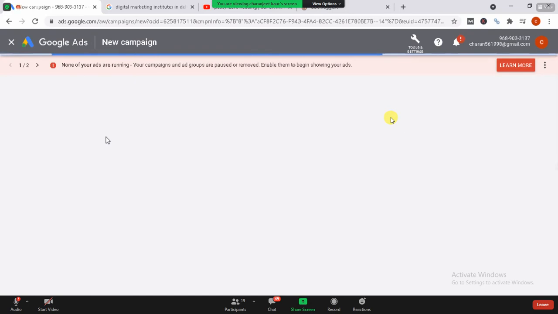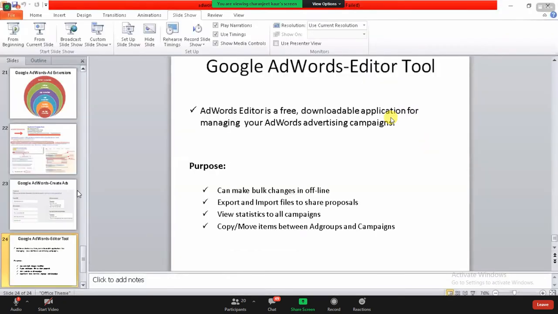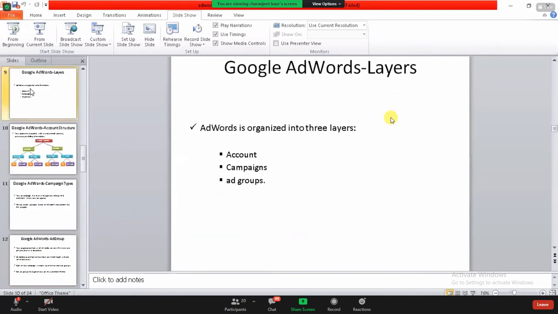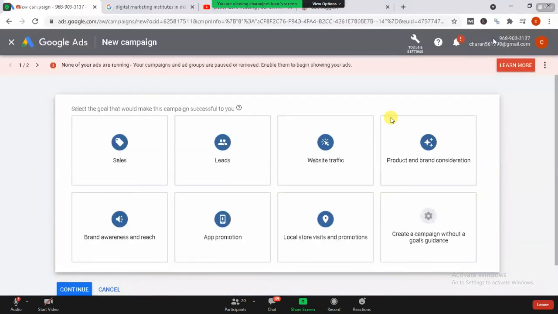Okay, so once I've clicked on this, it is going to redirect me to a new page where I need to select the type of ad I need to do. See over here, this is where you select the goal that would make the campaign successful for you. Now, I would like to correlate this with the portion that I have covered earlier. I've talked about the layers. So first thing is create an account. We have successfully created an account over here.